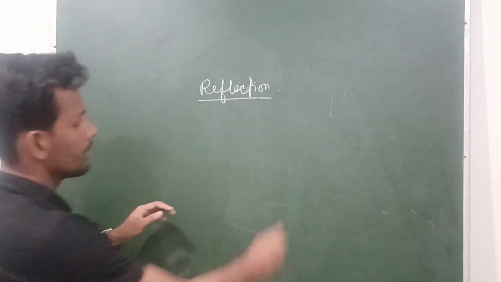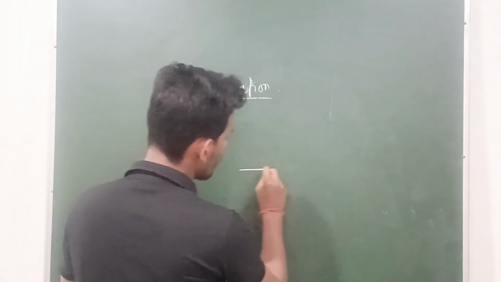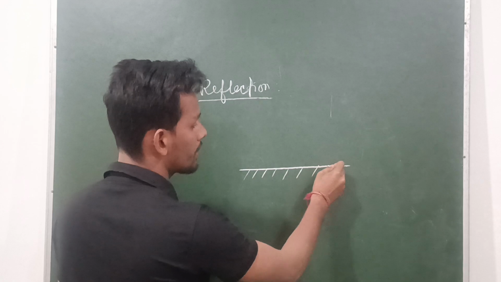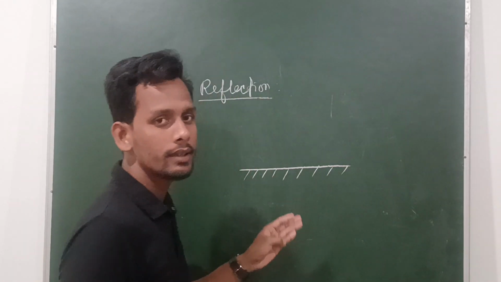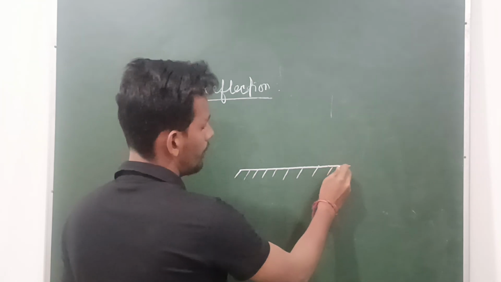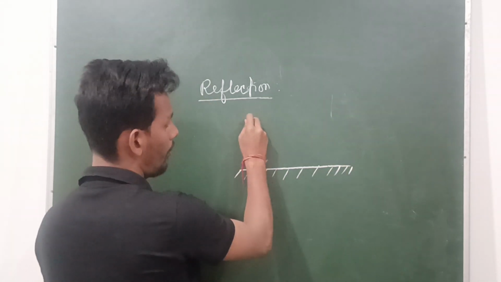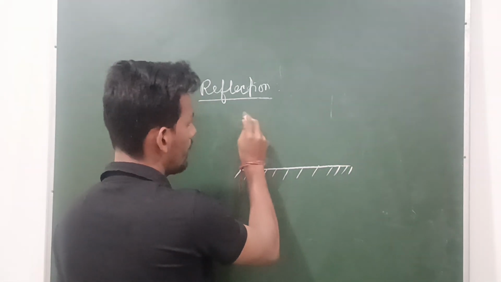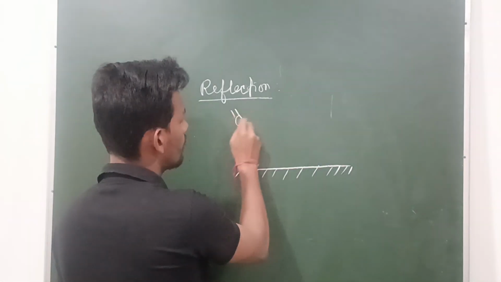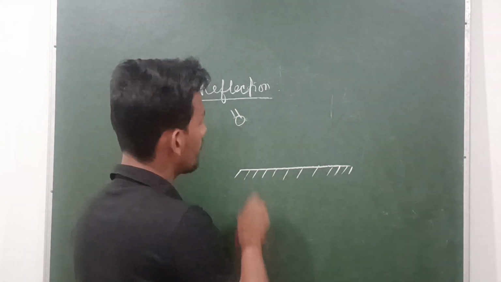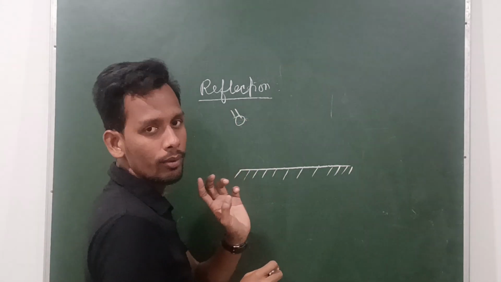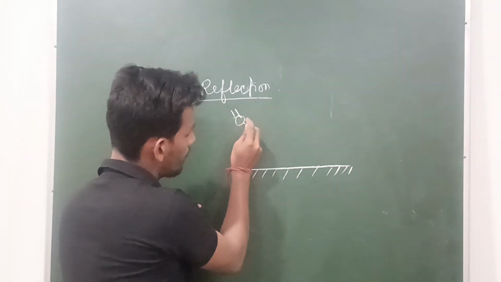So what is reflection? See, you already know it from class 6, class 7, class 8 also. So this is a plane mirror. Say this is a source of light, suppose a torch or laser beam. It is a ray of light or a beam of light. We will consider a ray, not a beam. So this is a ray of light.